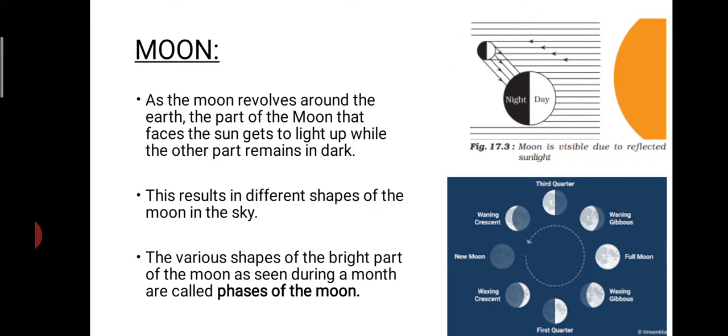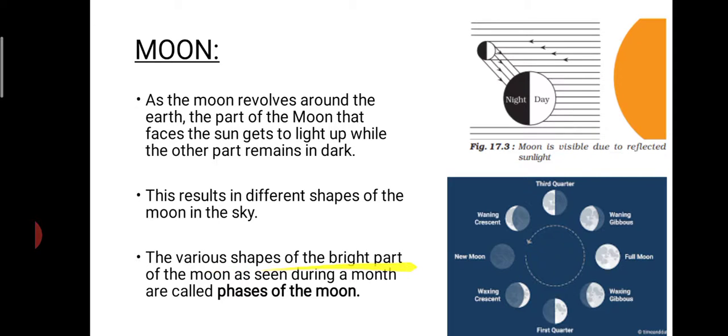This results in the different shapes of the moon in the sky. You might have seen the full moon, then the half moon, the first quarter, isn't it? So these different shapes are there. Why is it occurring like that? That is due to the sunlight which falls on the moon as it is revolving around the earth.